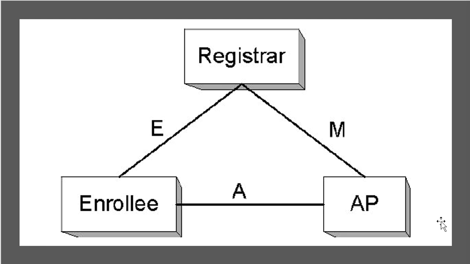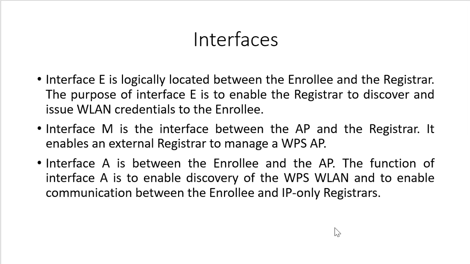This is the diagram. This is the registrar. This is the enrollee. This is the AP. So basically, if you look at this picture, you will come to know that there are three different types of interfaces. First one is marked as E. E interface exists between enrollee and registrar. M interface exists between registrar and AP. And the third interface, which is A, exists between enrollee and AP. Let's go into detail of those interfaces.